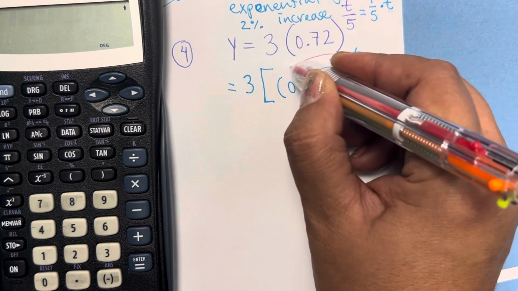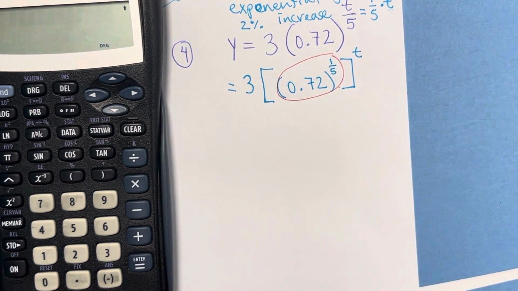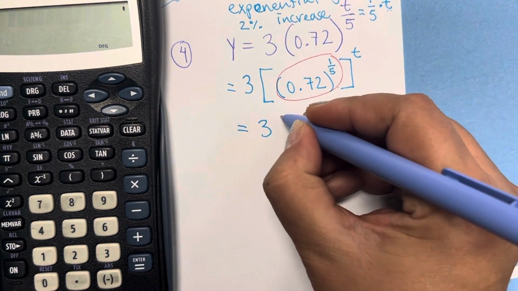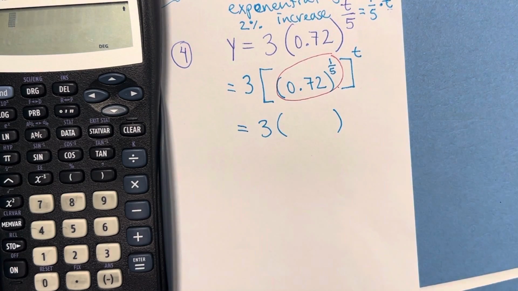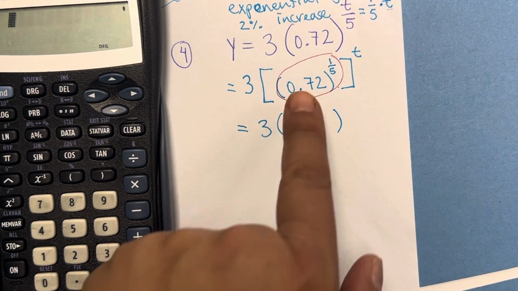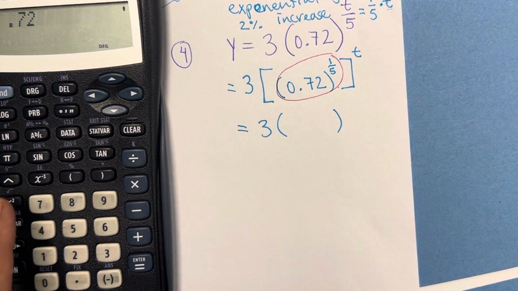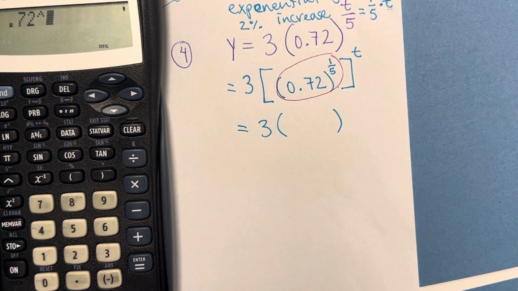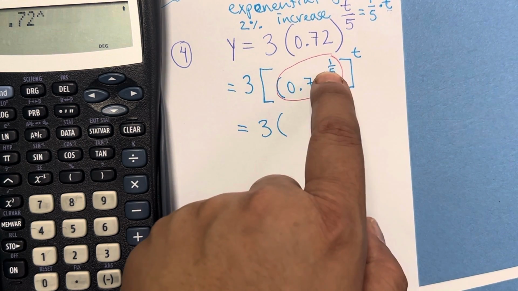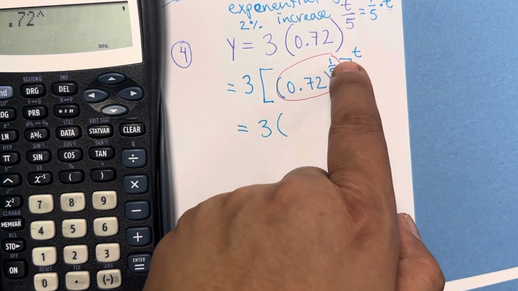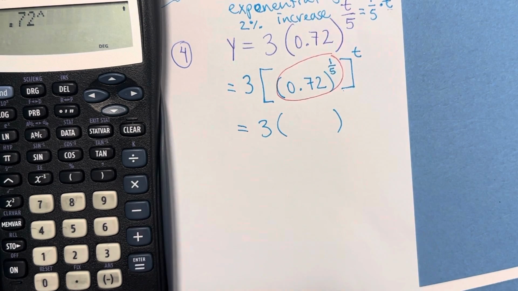Now this is what we're going to put in the calculator. So the initial point stays the same. Where are we going to get the new base? It's 0.72. We're going to put the base, then the power button, and then in here I'm going to ask you to open a parenthesis just because we have a fraction.